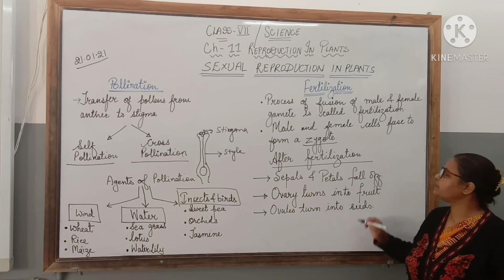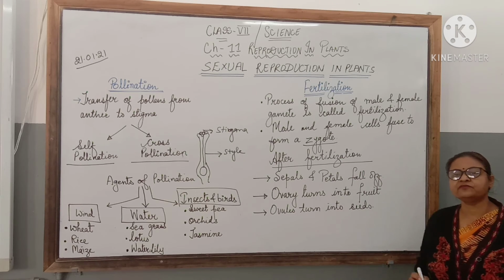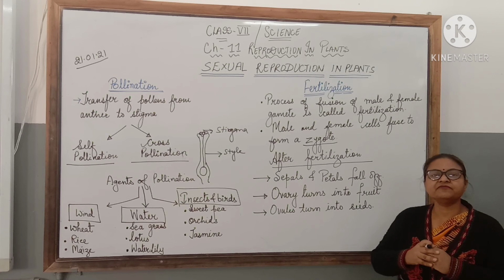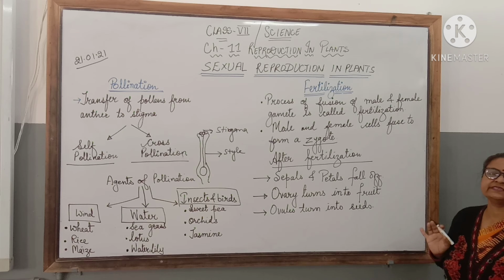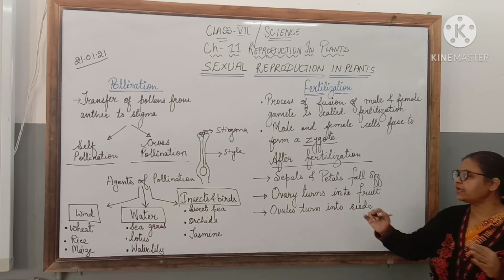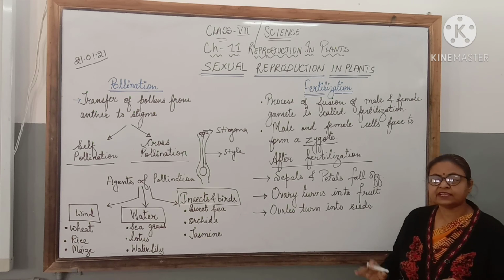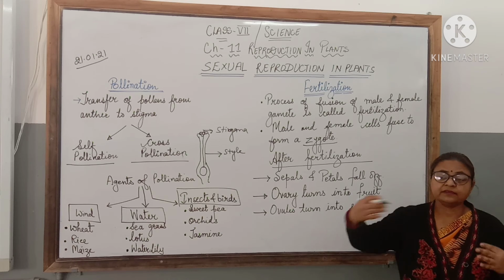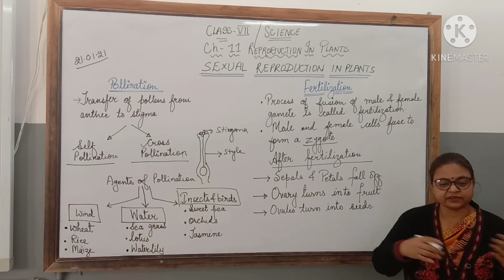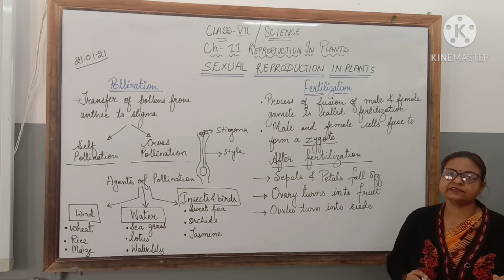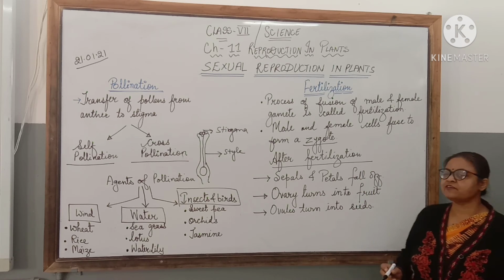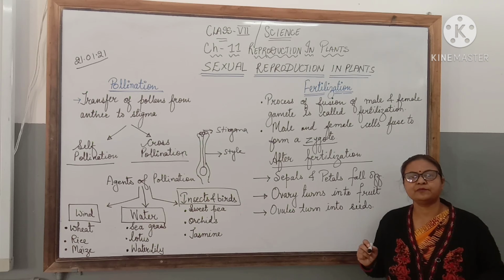Inside the seed, we have the zygote. This zygote will continue to divide to form the embryo. Now the seed formation is complete. The fruit and seed formation has taken place. Now the seed has to be taken to different favorable places where it can germinate. So this is how the process of sexual reproduction occurs in plants.